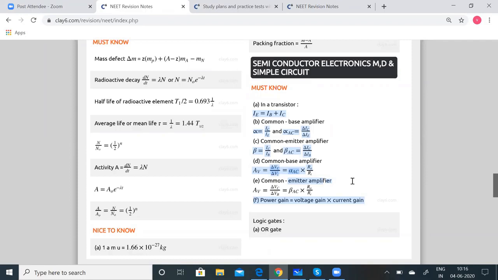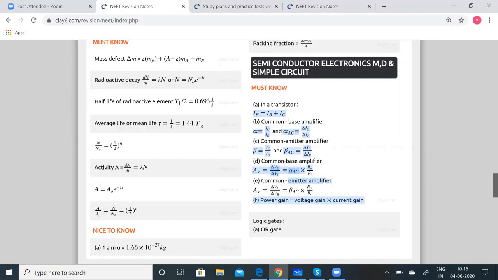So when we talk about amplifiers, for the common base transistor amplifier, the DC current gain is defined as the ratio of the collector current to the emitter current. So alpha is equal to IC by IE. And that is for DC. For AC current gain, it is defined as the ratio of the small change in the collector current to the small change in the emitter current, that is delta IC by delta IE.